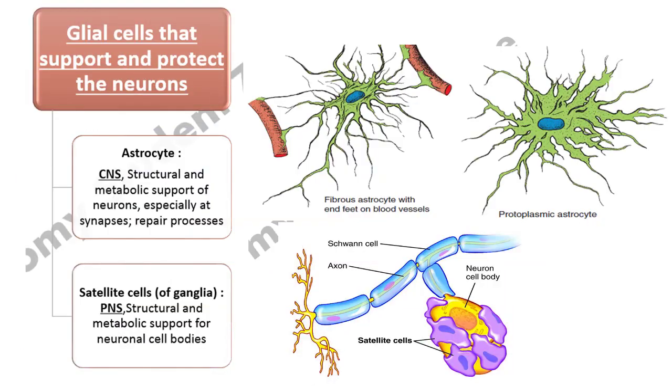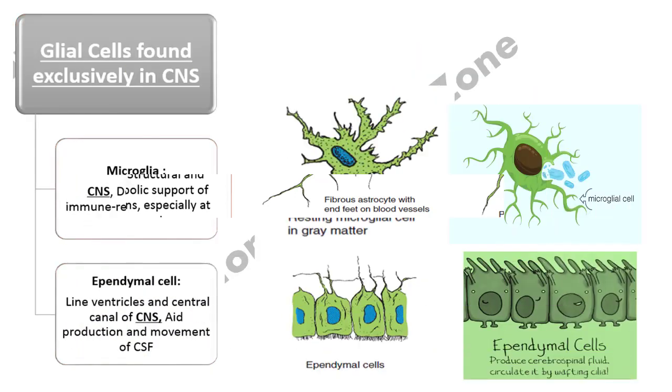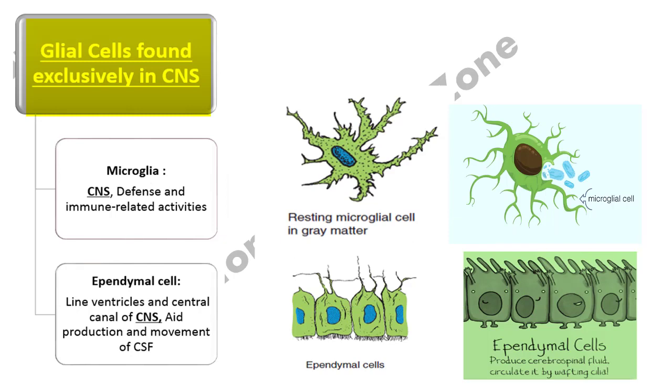Now we will cover another glial cell, and the function of these glial cells is to support and protect the neurons. These glial cells include the astrocytes and the satellite cells. Astrocytes are present in the central nervous system, while the satellite cells are present in the peripheral nervous system. I had already told you about the third class of glial cells, which have an exclusive function in the CNS. I mean, they are not present in the peripheral nervous system. These cells include microglia and the ependymal cells. Now we will see what the function of microglia is and what the function of ependymal cells is.